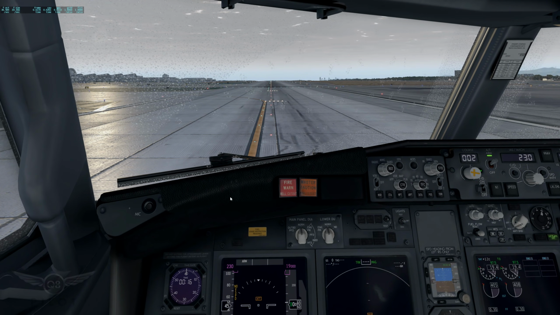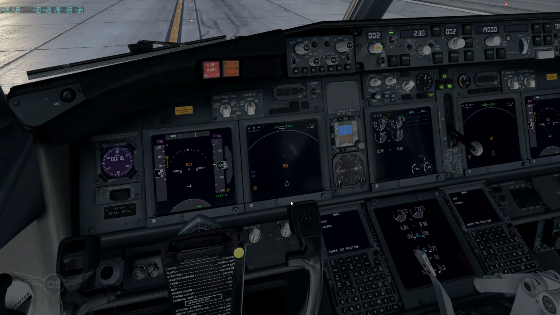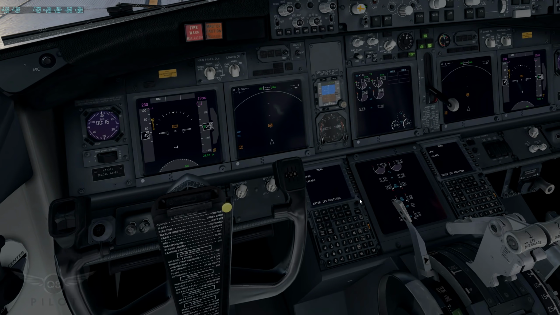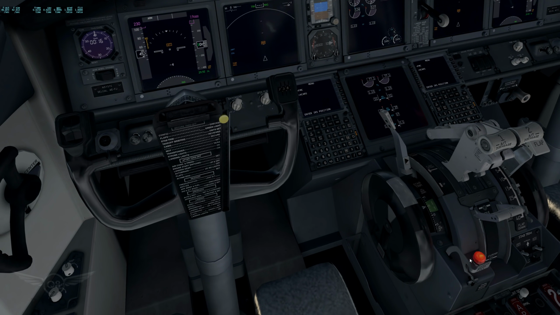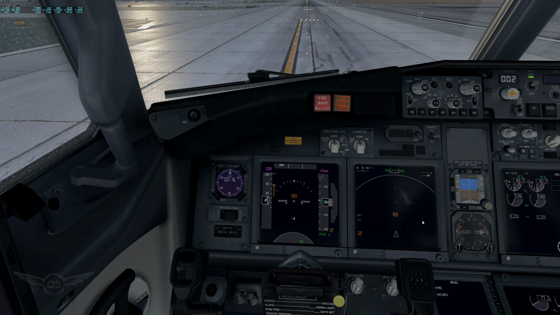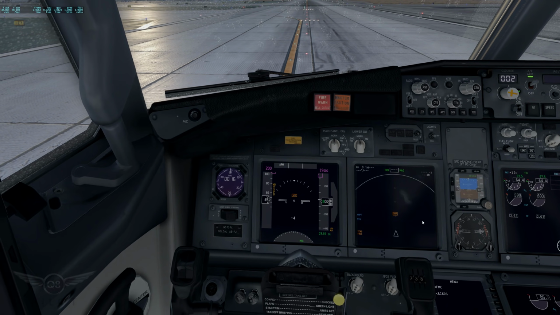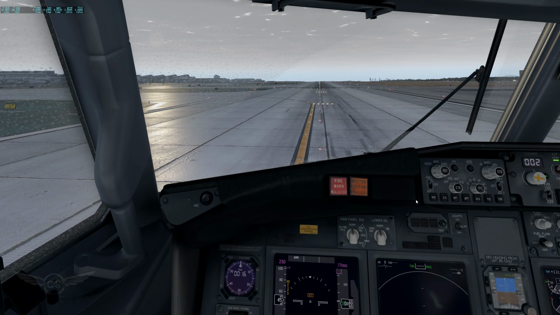Now we're going to release the parking brake, and we're going to take off and just assess performance. This is, again, a very involved area. The Los Angeles area is a very involved area. Let me see here what's going on. Why aren't we moving? There we go. All right.